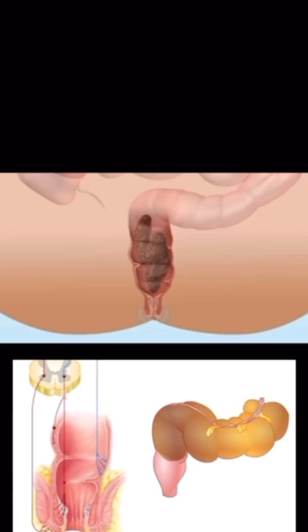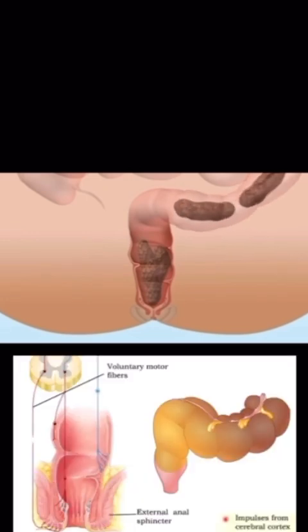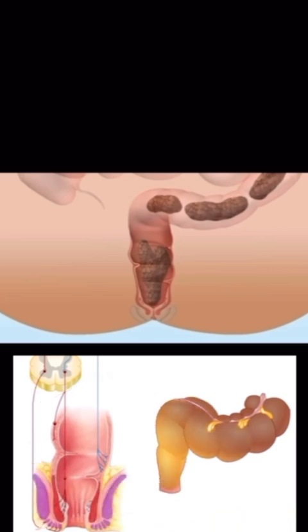Step 3. A spinal reflex is initiated, parasympathetic motor division, where efferent fibers stimulate contraction of the rectum. Step 4. If it's convenient to defecate, motor neurons are inhibited, allowing the external anal sphincter to relax, which allows feces to pass through.